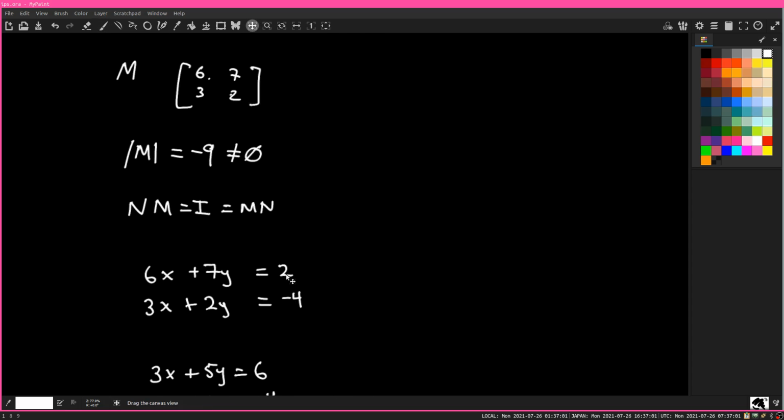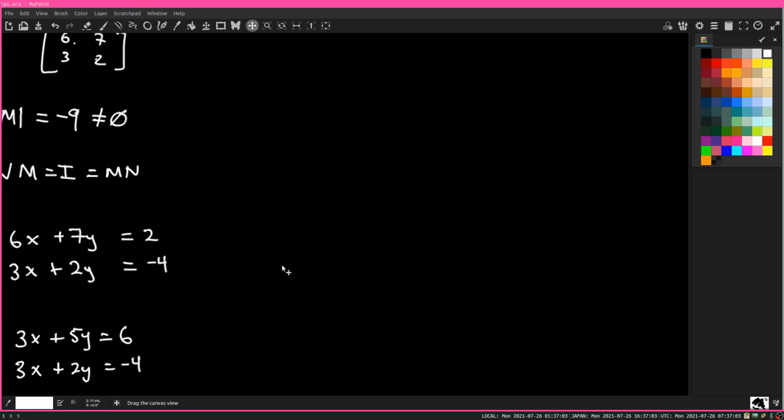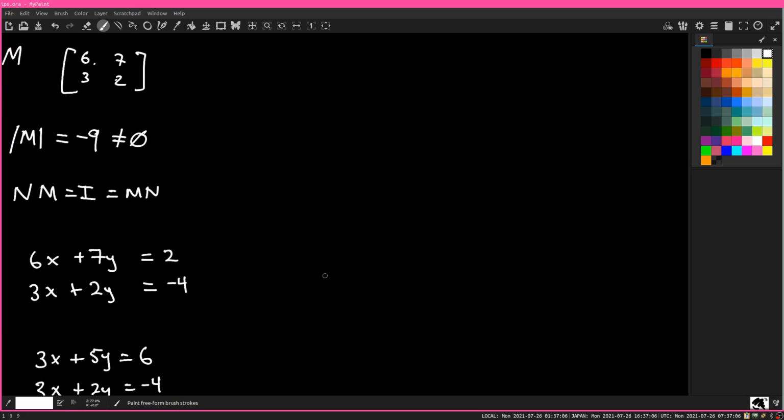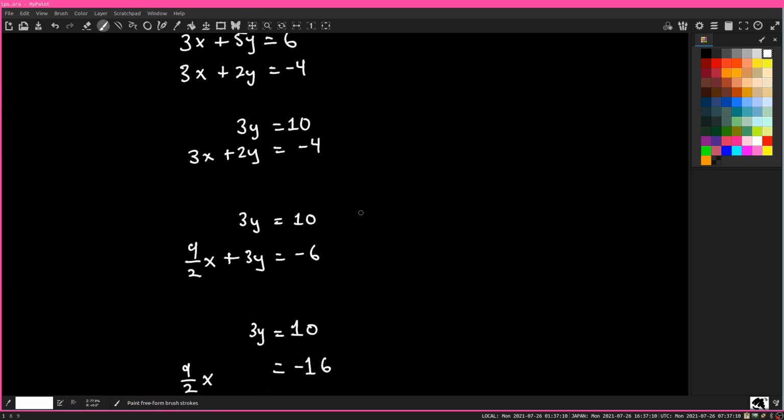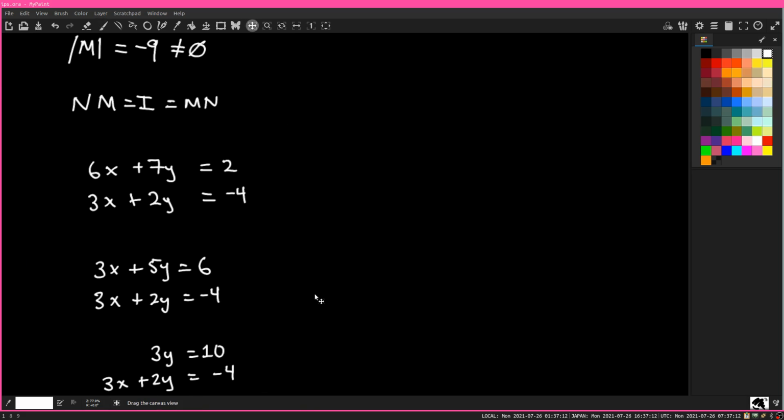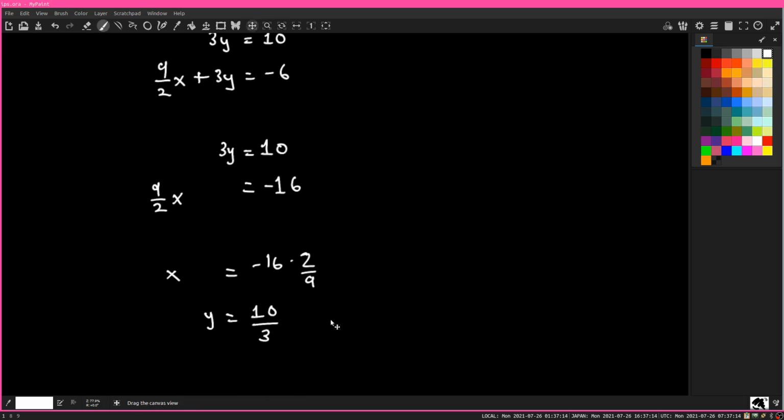I'm going to rewrite this as a matrix problem and just solve it in parallel. And I'm going to do this a little bit differently. So the original problem, 6, 7, 3, 2. That's all we have to remember.